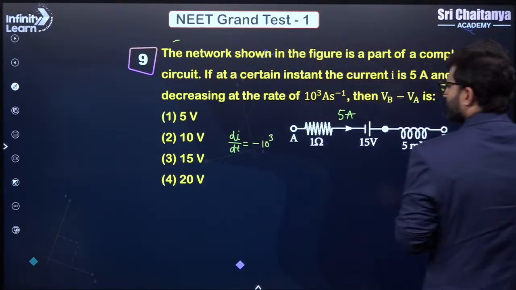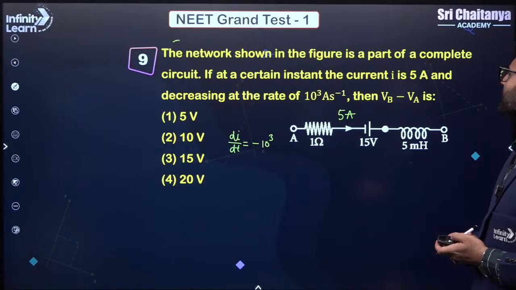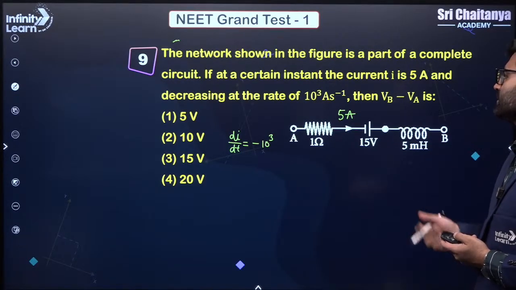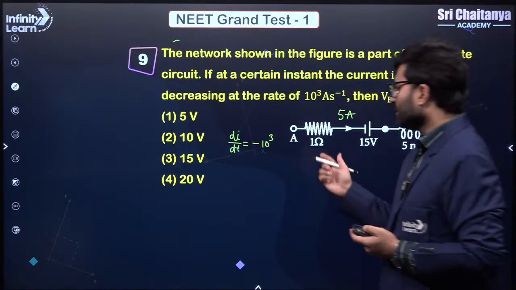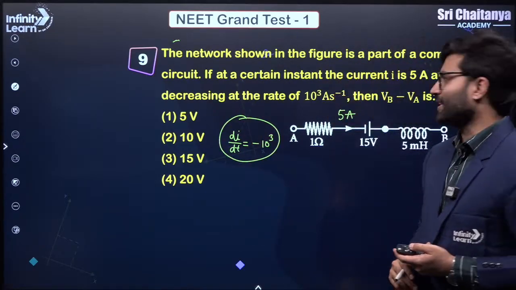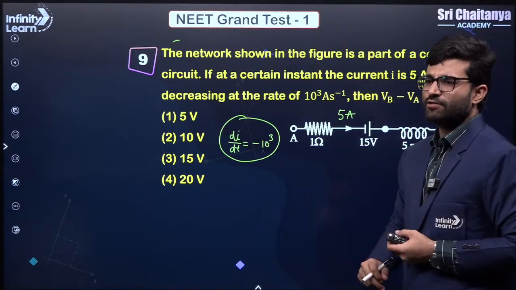Yes. Now, let's come here. The network shown in the figure is a part of a complete circuit. If at a certain instant the current is 5 amperes and decreasing at the rate of 10 to the power 3, so basically di by dt is minus 10 to the power 3 because it is decreasing, then we have to calculate VB minus VA. So this is fairly simple.